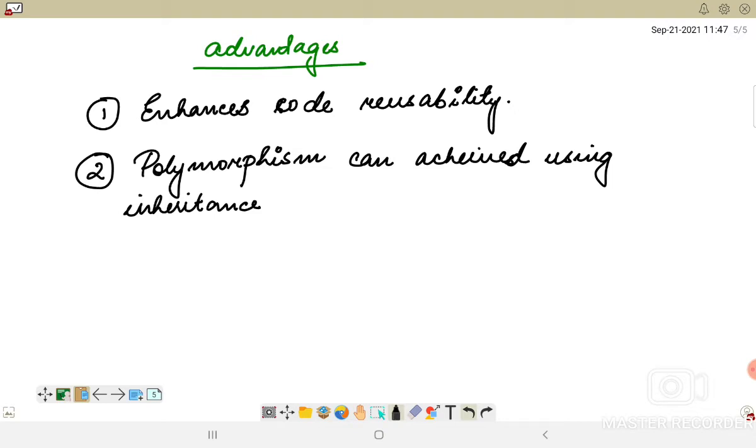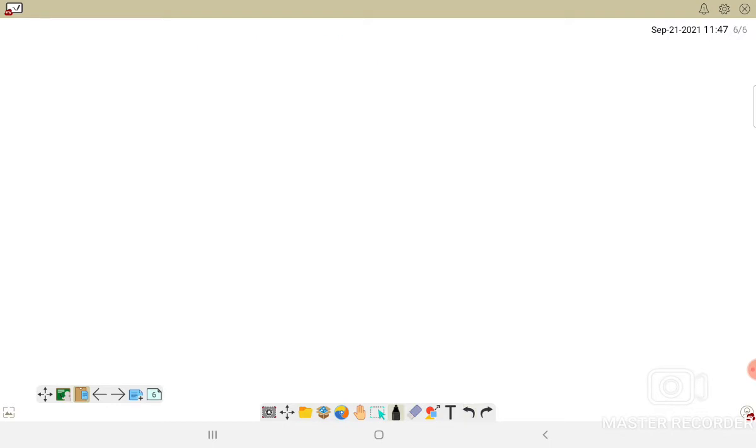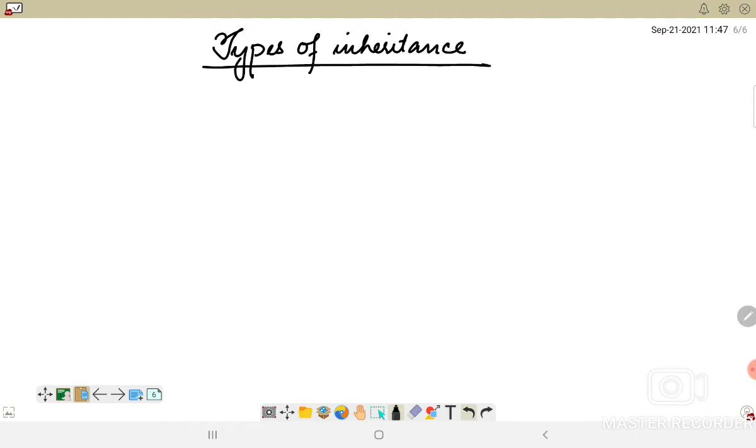All right, so there are three different types of inheritance. I'll write it down for you. Types of inheritance. The first one is single inheritance, which we just saw.